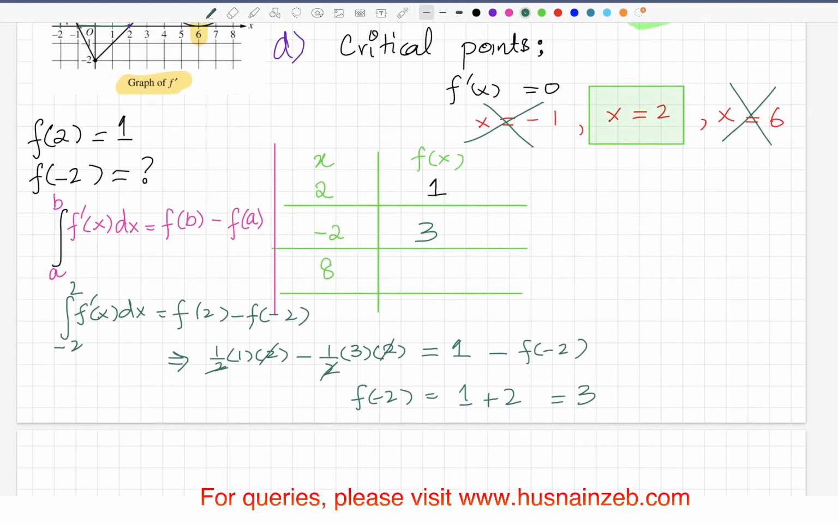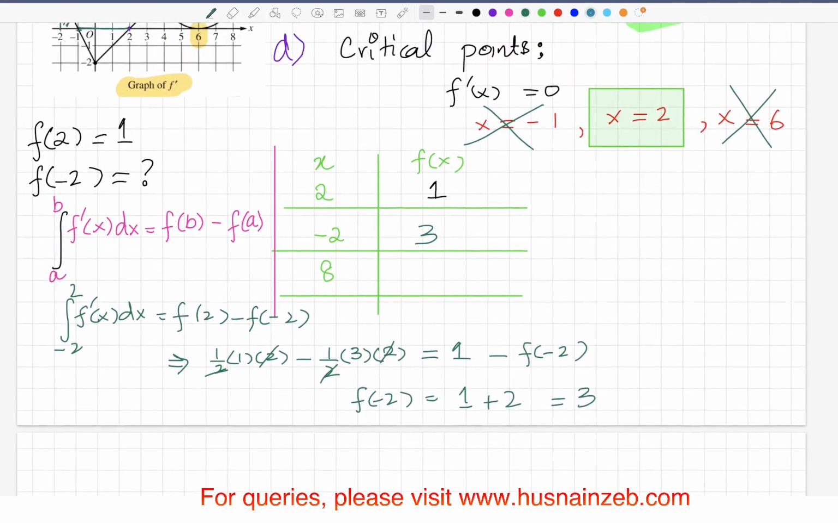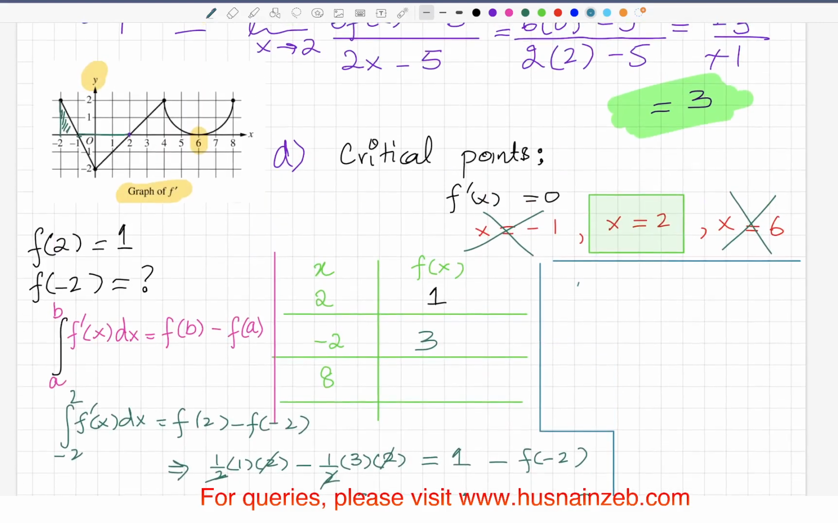Fine. So now let's do the same thing for x equal to 8, the other endpoint. From 2, because I already have the value for 2, the integral of the derivative dx from 2 to 8 should be equal to f of 8 minus f of 2. Now the area under the curve from 2 to 8. First of all, see this triangle over here. Its base is 2, height is 2. So 1/2 times base 2 times height 2.